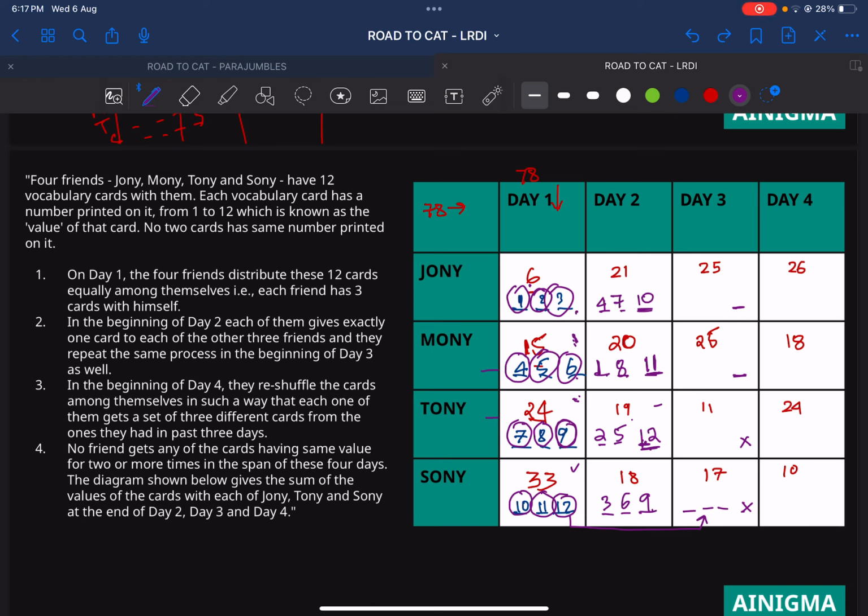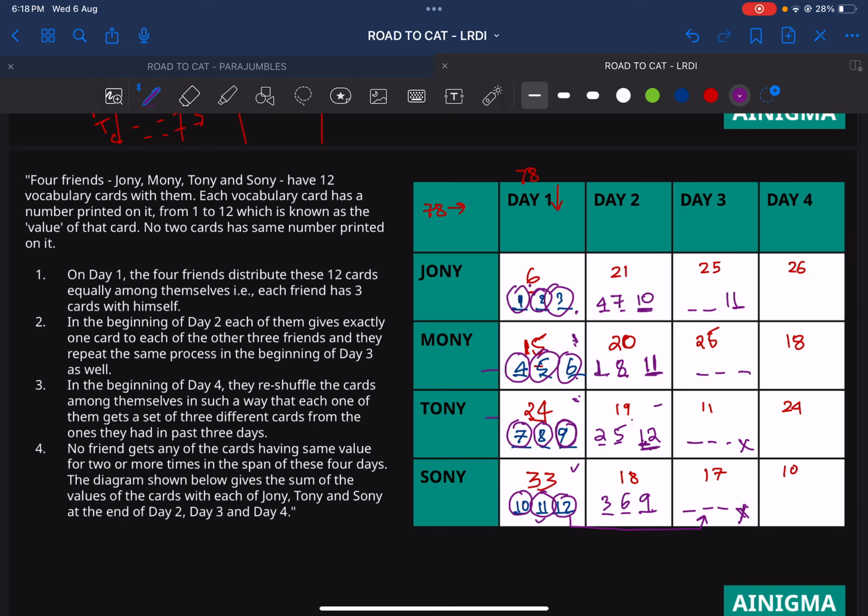Let's go with 11. 11 cannot come here because the only sum is 11. 11 cannot come here as well, and 11 cannot come here. Sony is not available because 11 has already been there. 11 cannot come to Tony because if we put 11 there, then we have to use 3 values to make an 11. Already, if you put 11 there is no other spot for any other number. So 11 cannot be here. 11 cannot be on Sony itself because he has already gotten 11 on day 1. 11 cannot be to Moni as well because he is already getting 11 on day 2. So the only space that we have for 11 is this. Joni has to be 11.